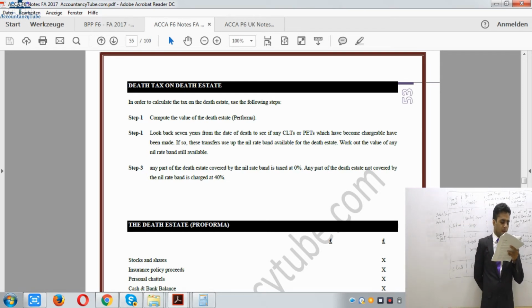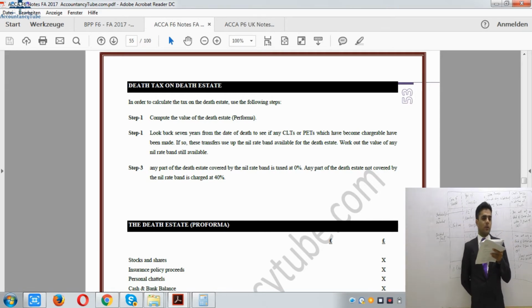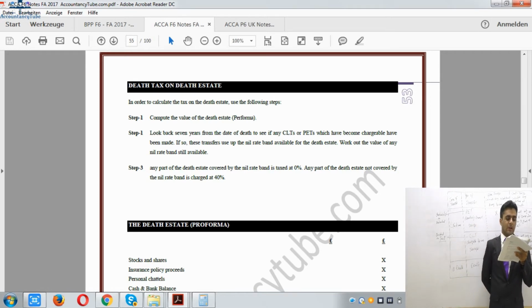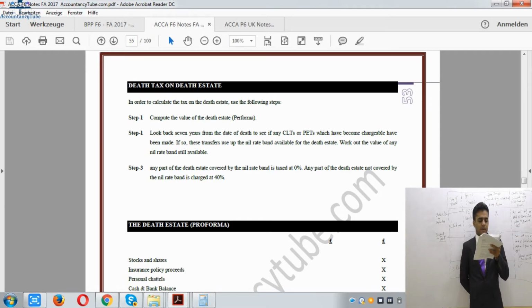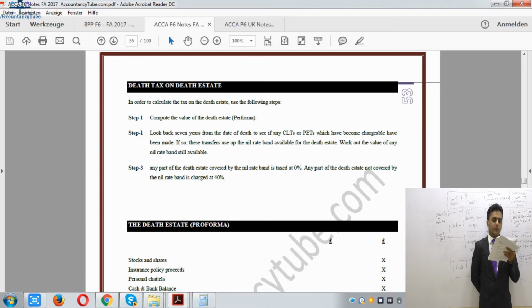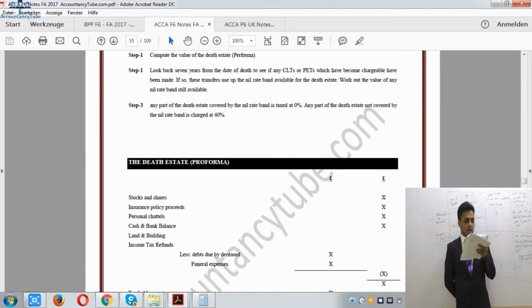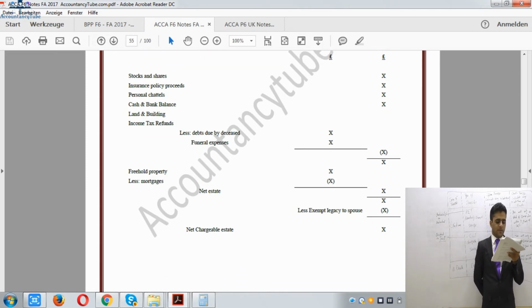Personal chattels, then all these assets, income tax refunds if you have received any, and less debts due by the deceased person, that will be deducted as well. Funeral expenses, a reasonable amount of funeral expenses will be deducted. And then freehold property, if there is any, and if there are any mortgages, we will deduct them against that specific property, and that will be our net estate. Let's exempt legacy to spouse. If anything is transferred to the spouse, that will be exempt. And then after that, the net chargeable estate.